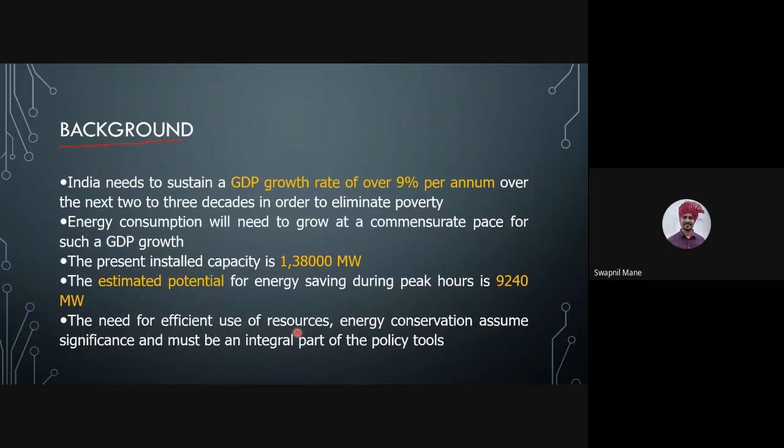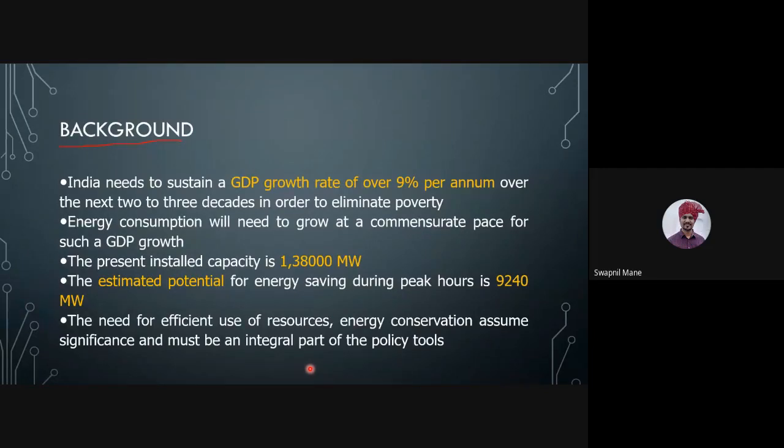The need for efficient use of resources, energy conservation assumes significance and must be an integral part of the policy tools. So whenever we form a policy, there should be a mention of how much energy will be consumed by this policy implementation. If you are a farmer and you want to do rice plantation, it can be done with the help of animal power, with a tractor, or with modern tools of farming.